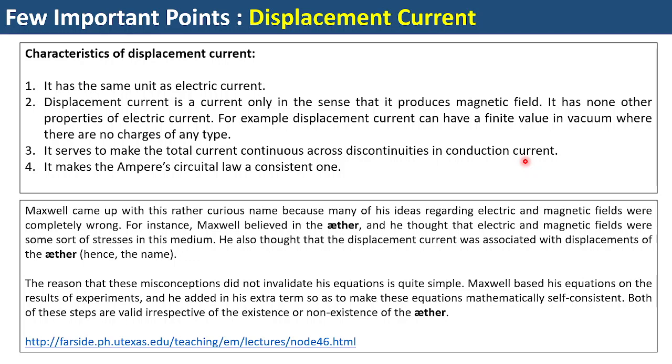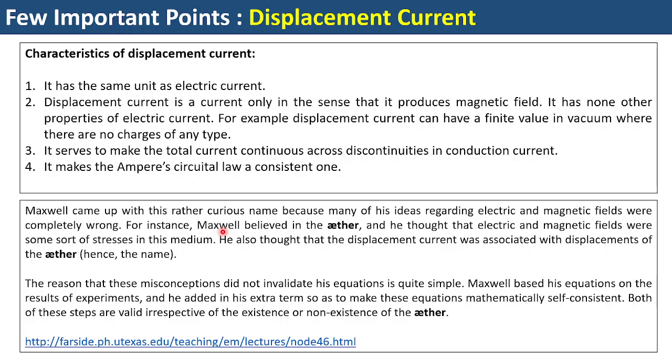All right, then furthermore it makes the Ampere circuital law a consistent one. So Ampere circuital law, which was initially an inconsistent law, now becomes a consistent one. Now, one question which might pop up in your mind is why this current has been called displacement current, because James Clerk Maxwell is responsible for the discovery of this current. So naturally the question comes, why do we not call it a Maxwell current or something like that, but rather a displacement current? What is that particular thing to be displaced?